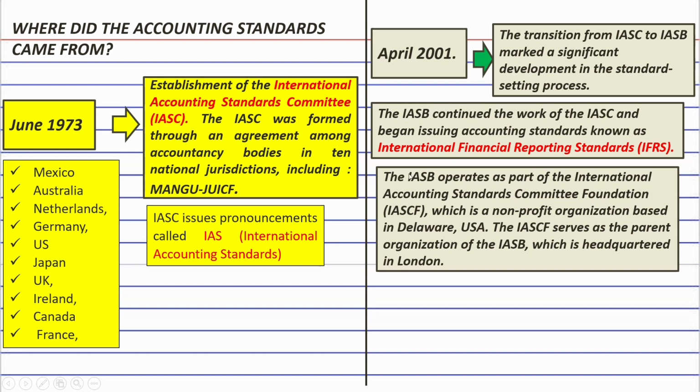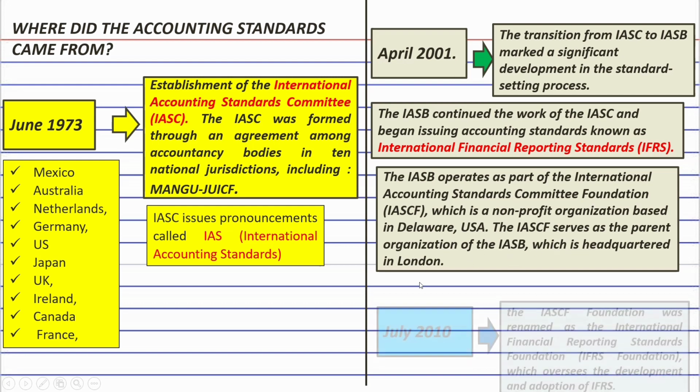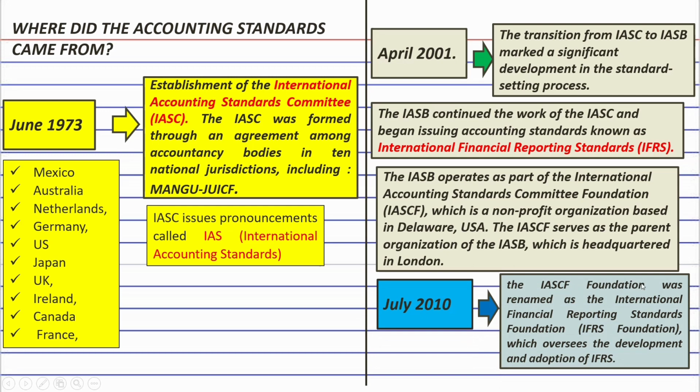The IASB operates as part of the International Accounting Standards Committee Foundation, IASCF, which is a non-profit organization based in Delaware, USA. The IASCF serves as the parent organization of the IASB, which is headquartered in London. Although, in July of 2010, the IASCF was renamed as the International Financial Reporting Standards Foundation, IFRS Foundation, which oversees the development and adoption of IFRS.